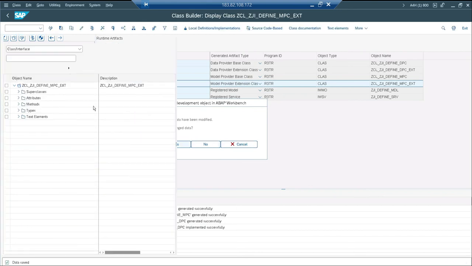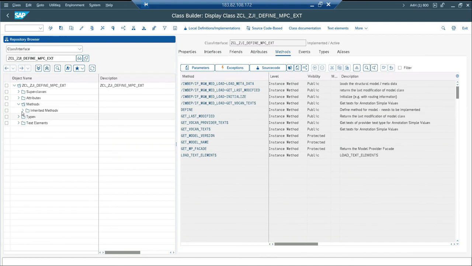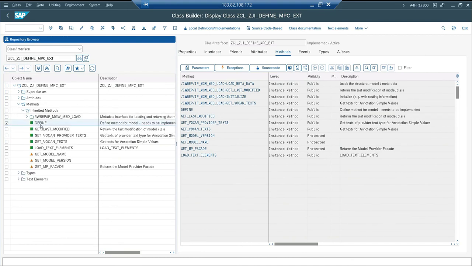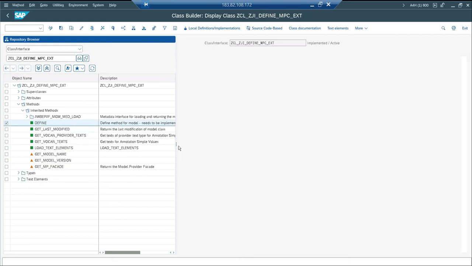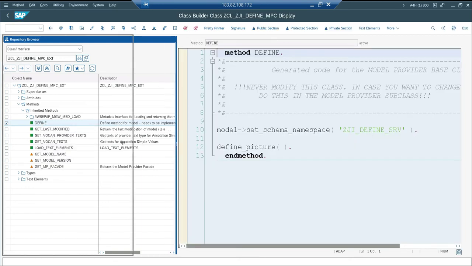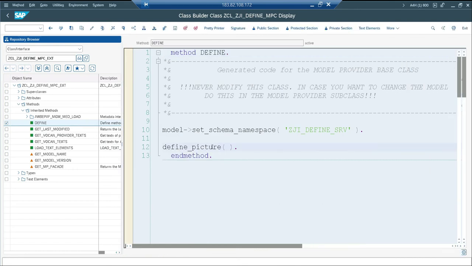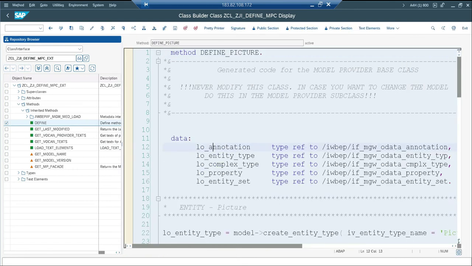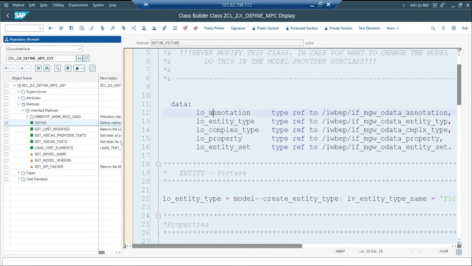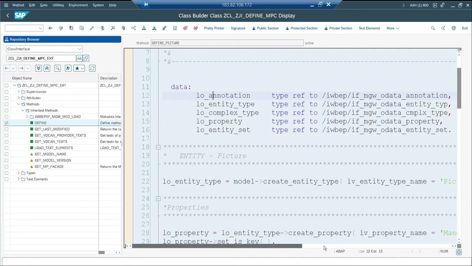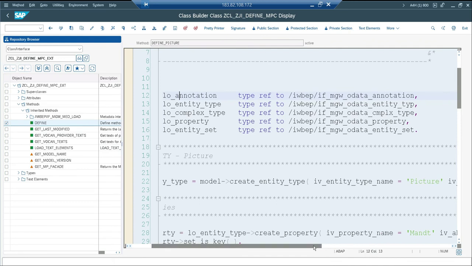And redefine it. Okay, before redefining, I need a few lines of code. Let me take that out. Define picture. You have to be very careful while redefining the MPC class method, especially define. I'm not talking about syntax errors. If there is any mistake while using the methods, it will reflect in your SAP Gateway system, like the SAP Gateway client while testing.